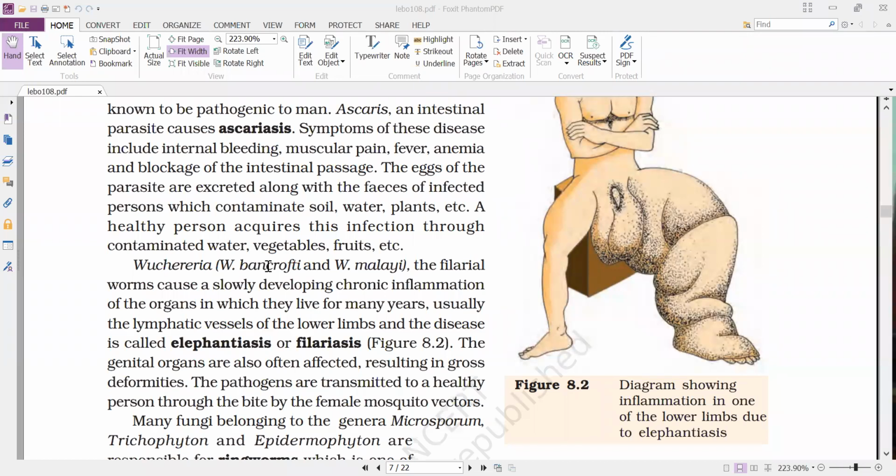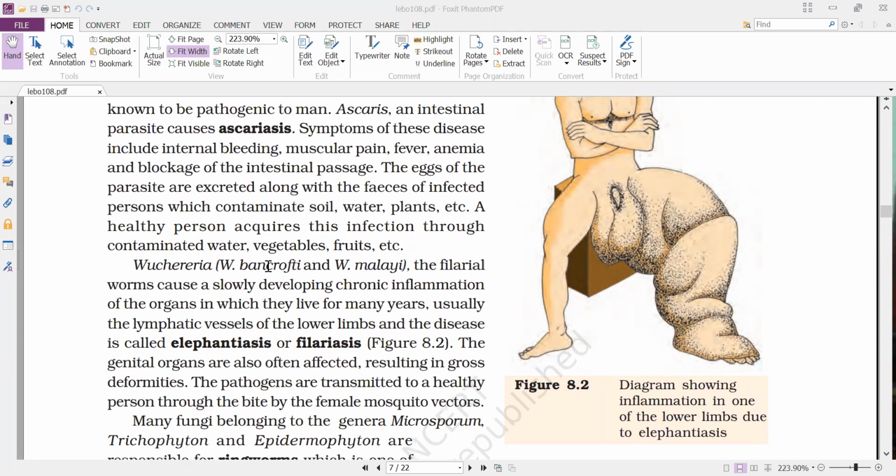So the blood formation also reduces, so it leads to anemia and a blockage of the intestinal passage, because a large number of worms will be present inside the intestine. So these worms obstruct the flow of food material inside the intestine, causing abdominal pain. So it results in blockage of the intestinal passage.